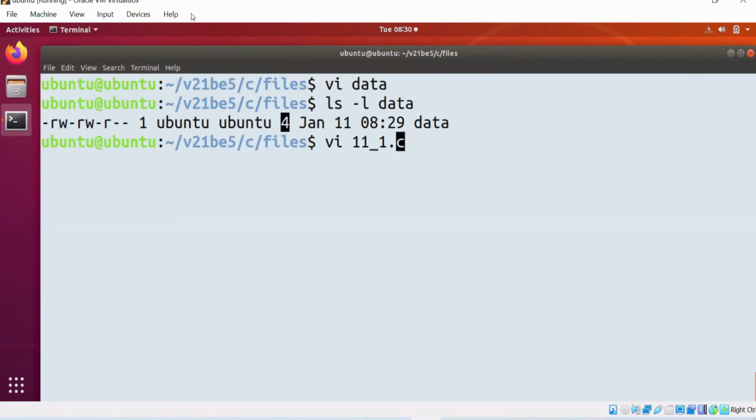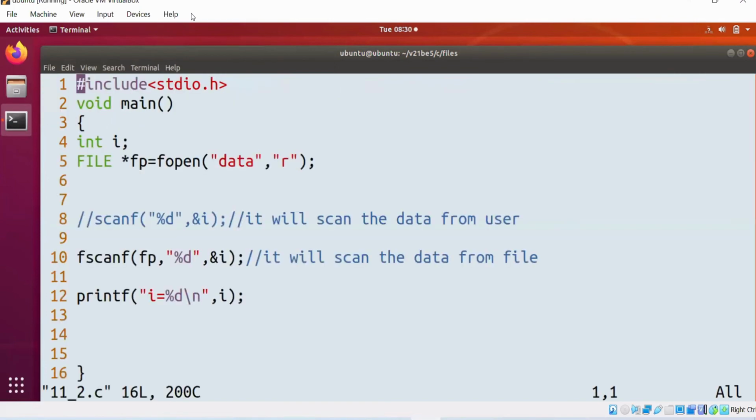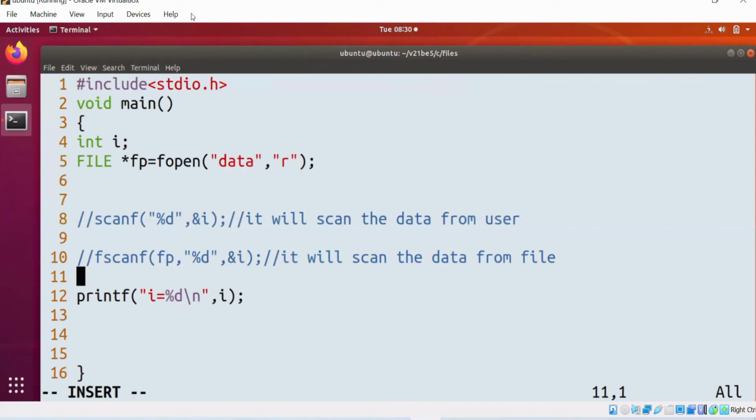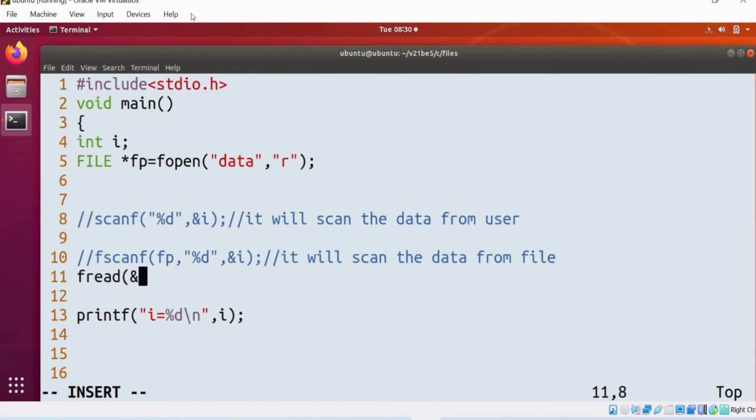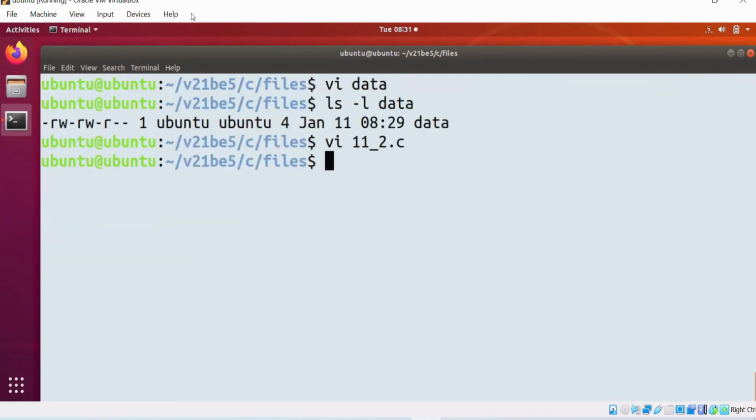We must write a reverse program to read it. By opening the file we can't predict it, right? Fread, first argument is ampersand of i, second argument is 4, third argument is 1, fourth argument is the fp. If you want to read, you must have the reverse program with you.